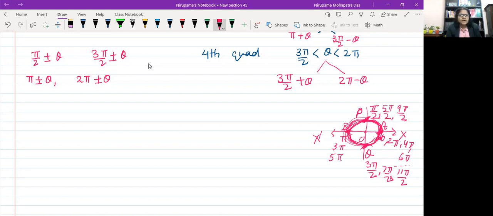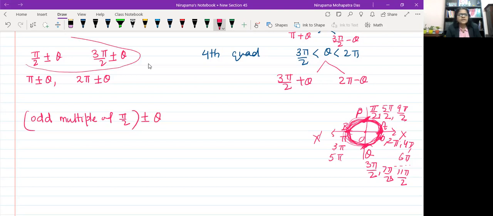So the trick goes like this. Whenever you have a trigonometric function of an odd multiple of pi by 2 plus or minus theta, I am covering these two things like this.